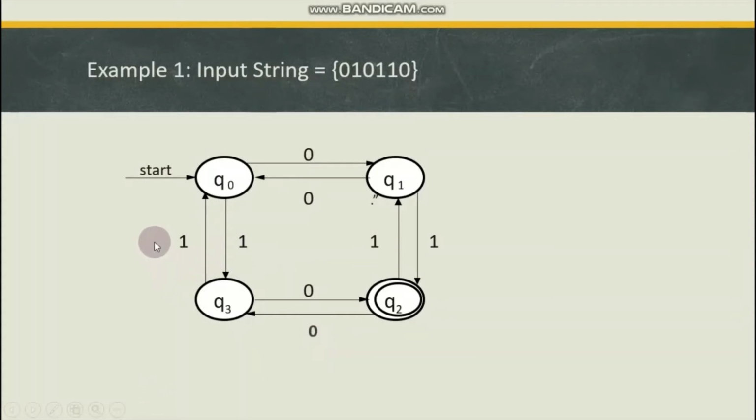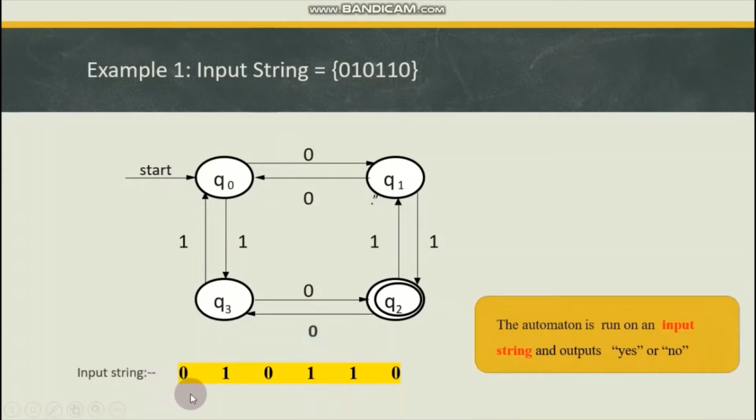So while starting the process, we have to consider the first input alphabet and start with the initial or start state. The automata is run on an input string and outputs yes or no, means whether the string is acceptable or not.